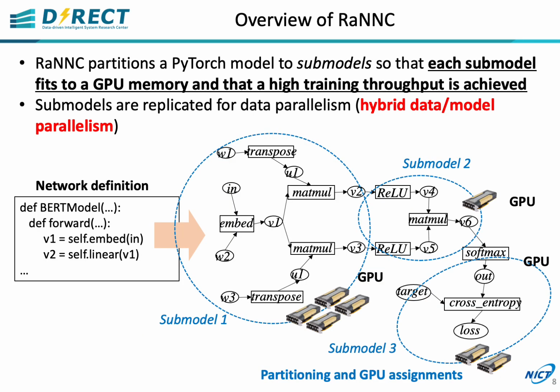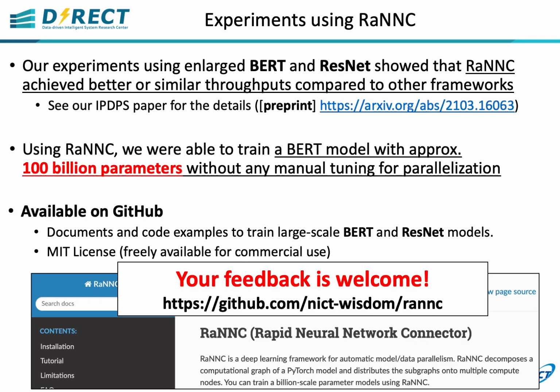RaNNC partitions a PyTorch model to submodels so that each submodel fits to a GPU memory and that a high training throughput is achieved. Submodels are replicated for data parallelism whenever possible. Our experiments using enlarged BERT and ResNet showed that RaNNC achieved better or similar throughputs compared to other frameworks. Using RaNNC, we were able to train a BERT model with approximately 100 billion parameters without any manual tuning for parallelization. RaNNC is now available on GitHub with examples of large-scale model training.